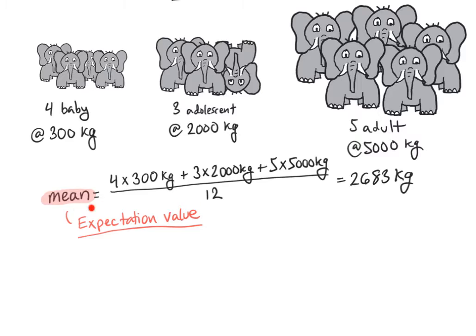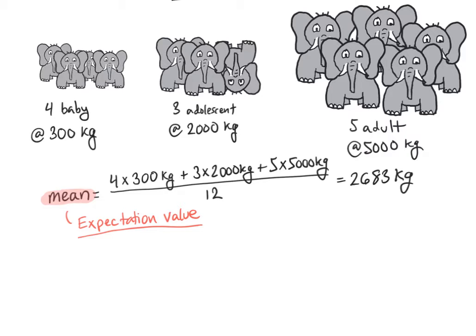So the expectation value, the term makes it sound like this is the value you expect to get if you perform the measurement. But that's not necessarily true. And in fact, frequently, the expectation value is a value that you can't get, that there is no object or no instance of event or whatever with that value, such as in this case with the elephants. I don't know why we call this the expectation value. I don't know who came up with this terminology, but it is nonetheless the name that we give it, but it really simply means the arithmetic mean.